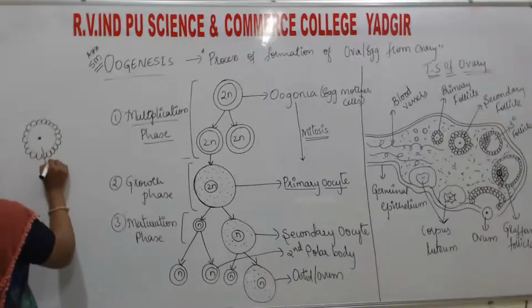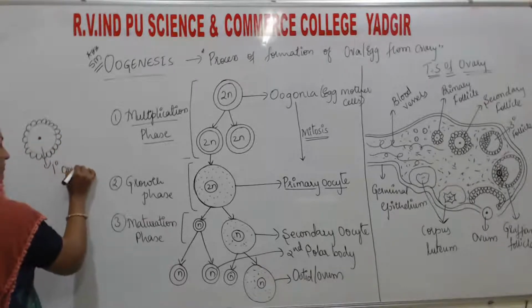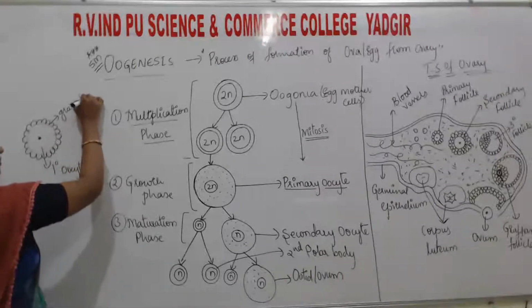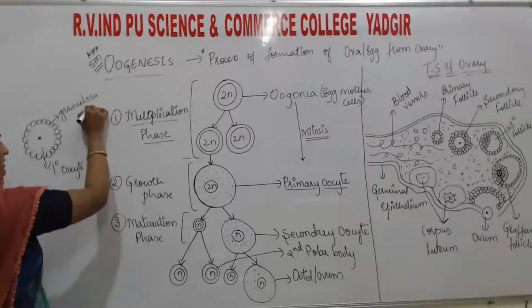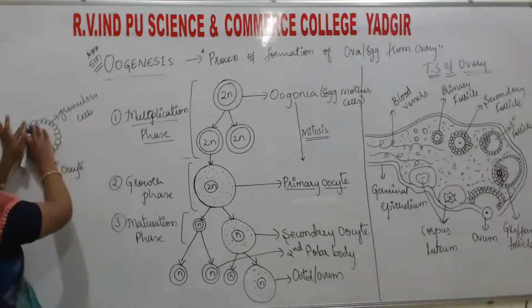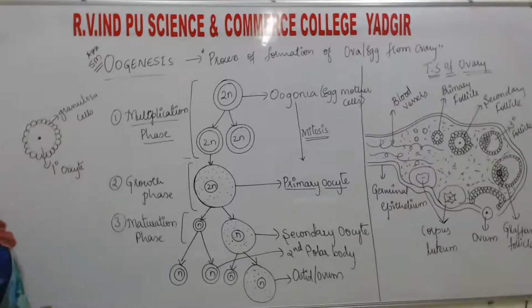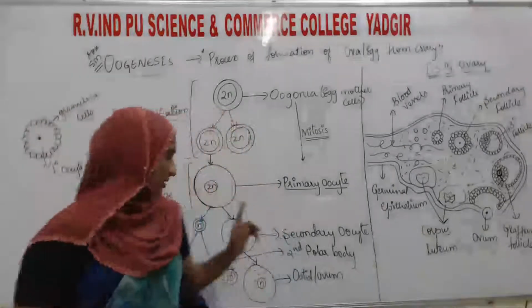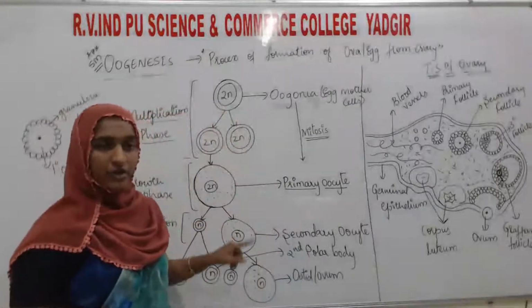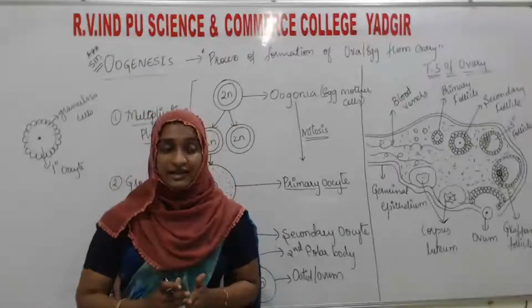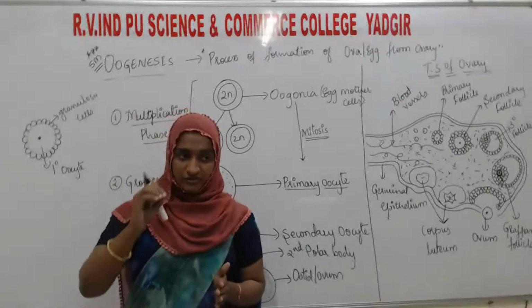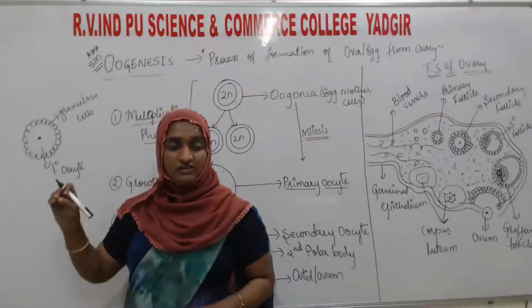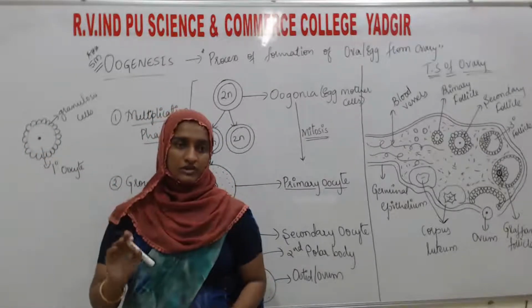You can see here, on the primary oocyte inside the ovary, these granulosa cells start to surround that primary oocyte.